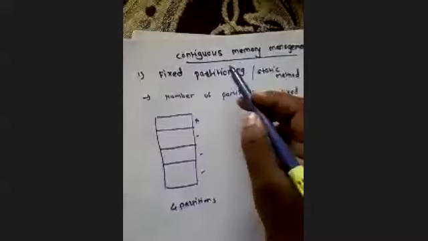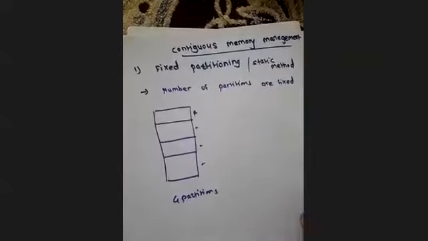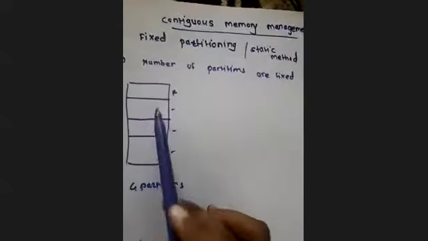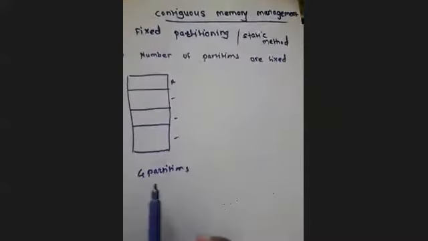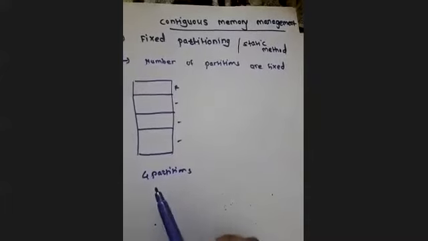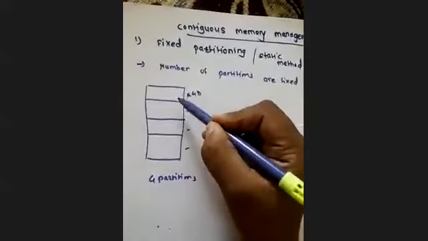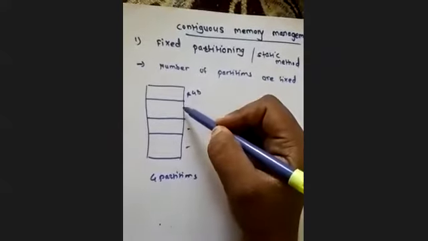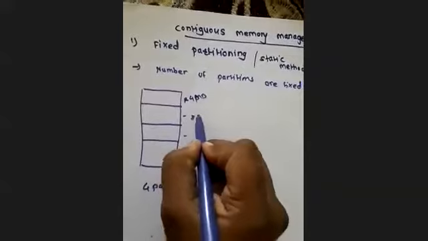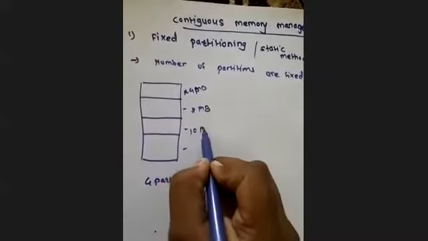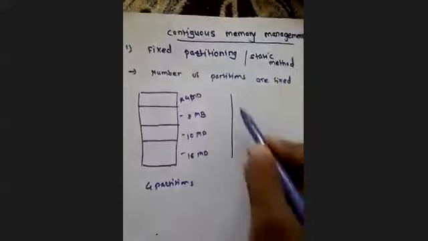Okay, fixed partitioning. Now in this fixed partitioning also, it may be possible that the size of the fixed partitions may vary. हाँ, we are not talking about the size, we are only talking about the partitioning of your entire memory. Now suppose my first partition is of 4 MB. मान लो ये 4 MB का है. It may be possible this is 8 MB, this is 10 MB, and suppose this is 16 MB.